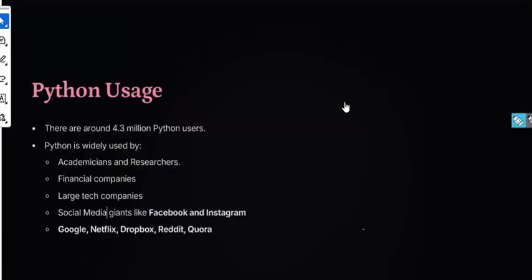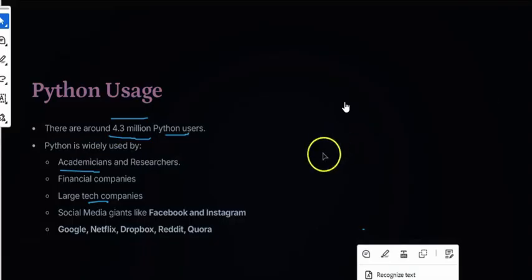So when I talk about Python use, there are around 4.3 million Python users. Even this is a number which is definitely an old one. Every day, a huge number is added to this figure. It is widely used by academicians, financial companies, large tech companies, social media giants like Facebook, Instagram, and all the top companies like Google, Netflix, Dropbox, Reddit, Quora, all are using Python. That's the fact.